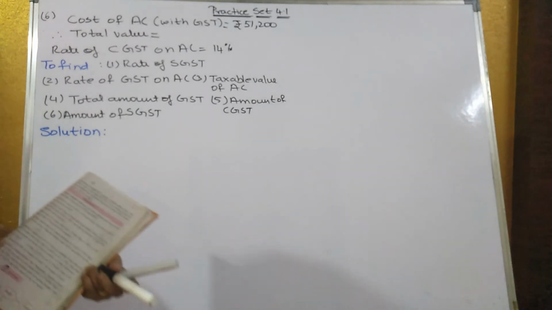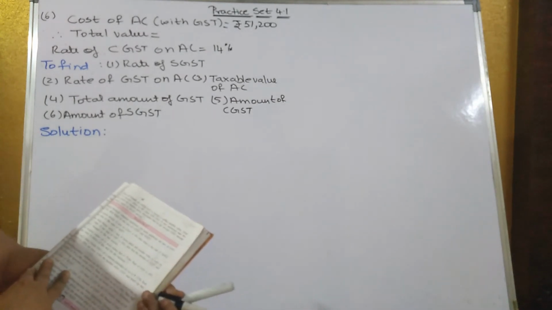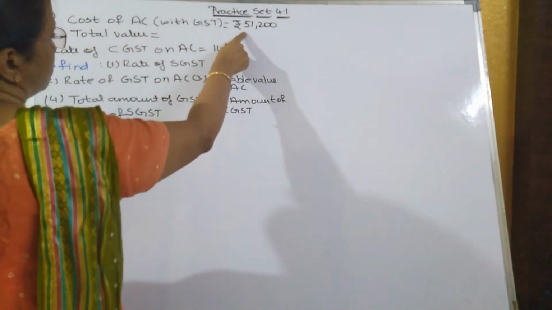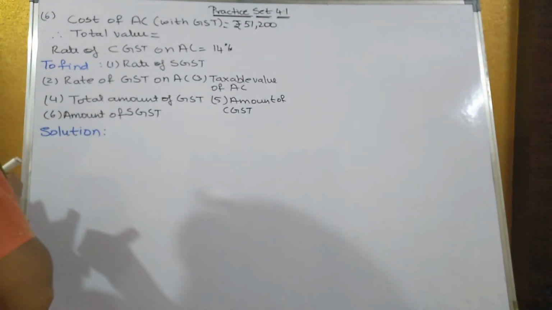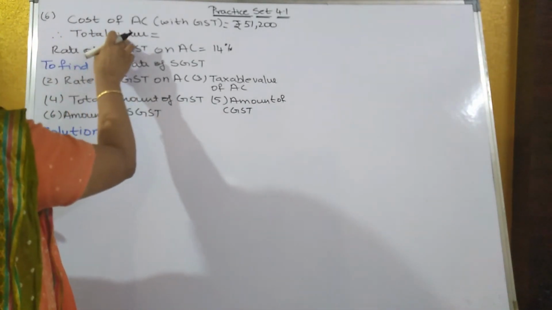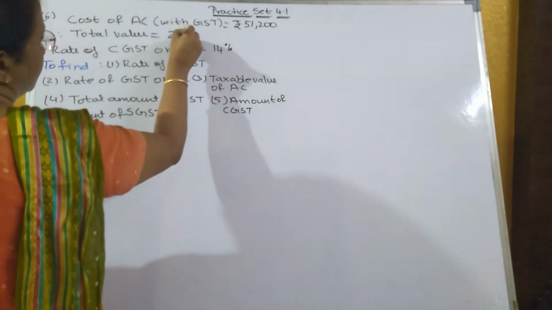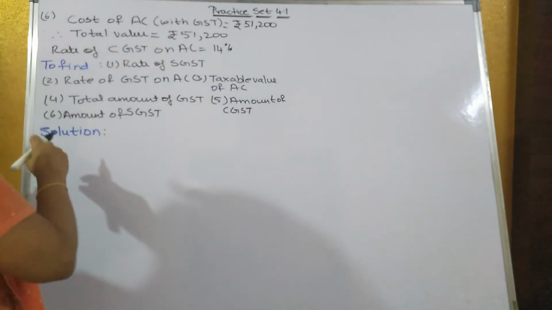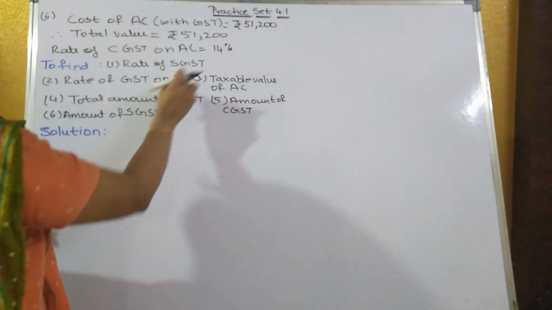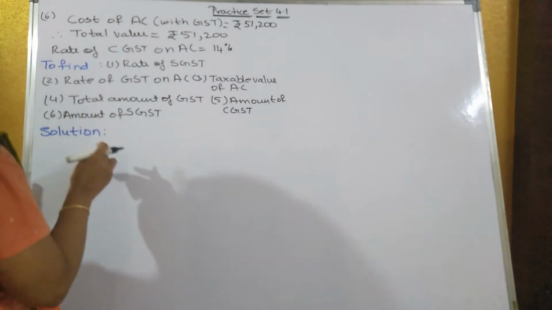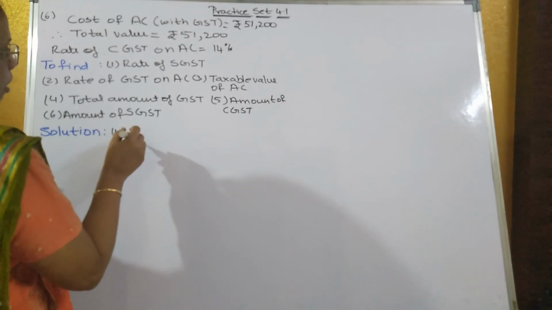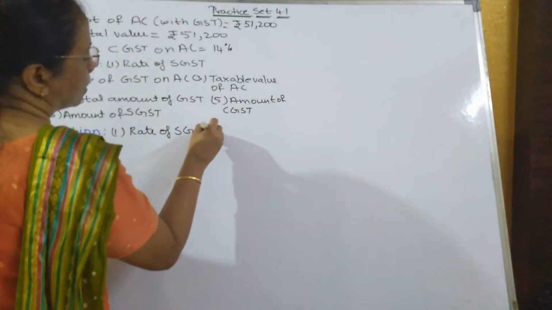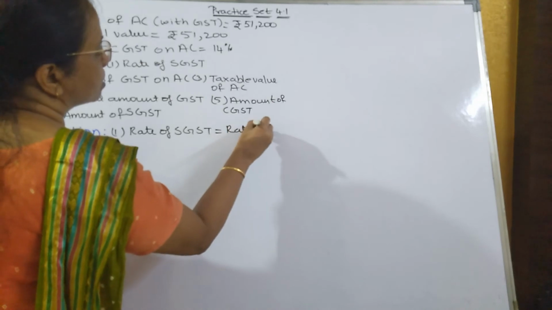Now they have given in the sixth sum, Tip-Top Electronics supplied an AC of 1.5 ton to a company and the cost of AC with the GST is how much? 51,200. So along with GST, if the cost is given, that is known as total value, that is rupees 51,200. So the cost given along with GST is called total value. Rate of CGST on AC is how much? 14%. We have to find all these. What is the first one? Rate of SGST. Now rate of SGST is equal to rate of CGST.